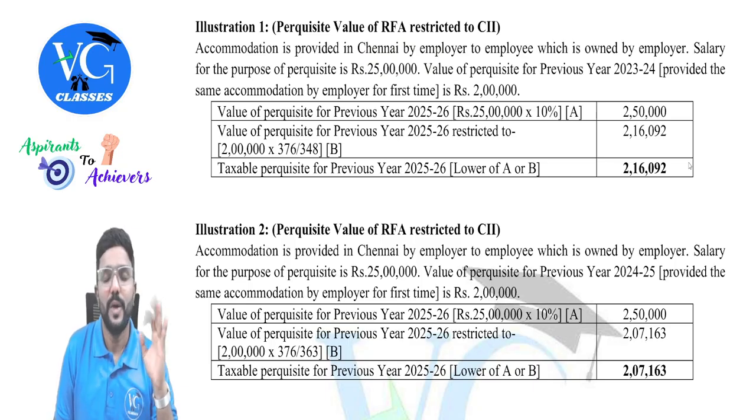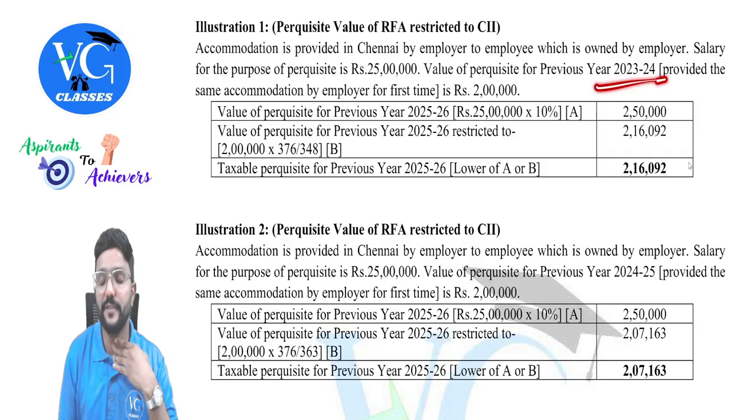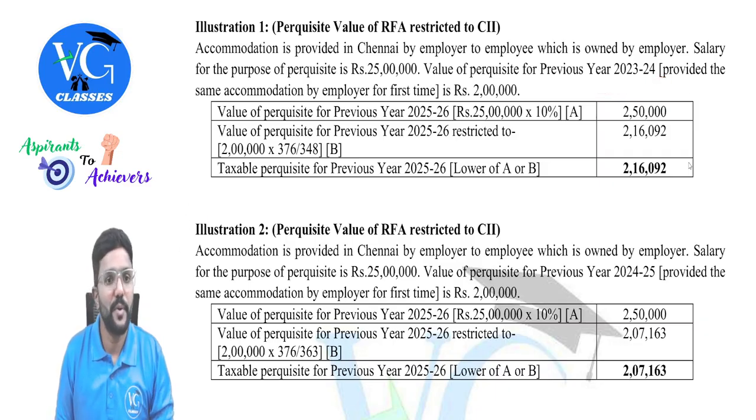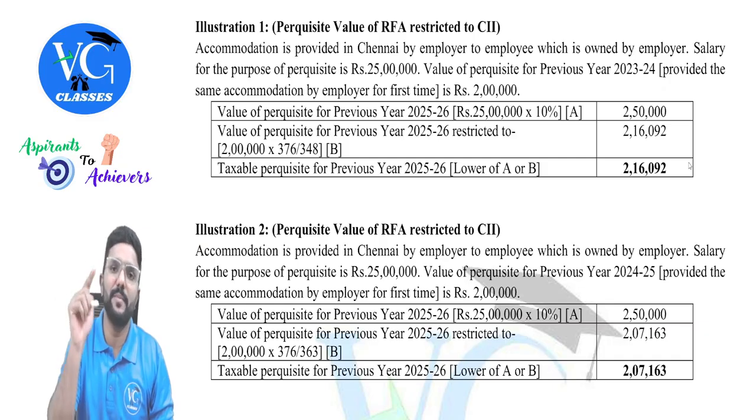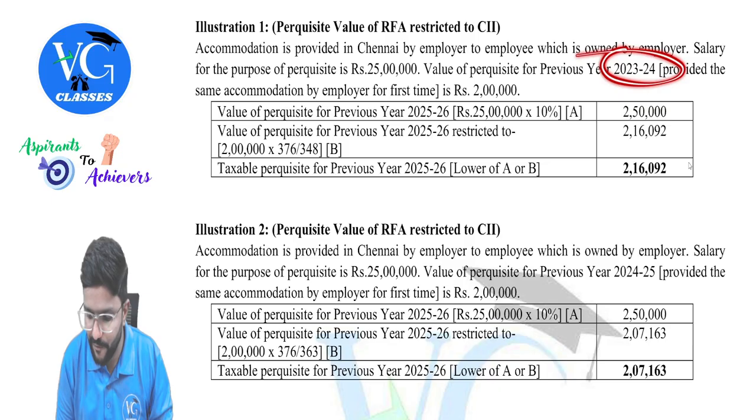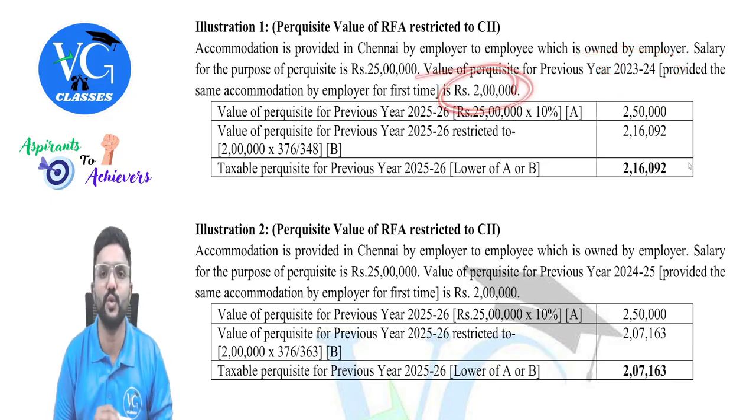Value of perquisite for previous year 23-25, that is, the year before last. Same accommodation was provided by the employer for the first time in the year 23-24, and the perquisite value of that was 2 lakh.